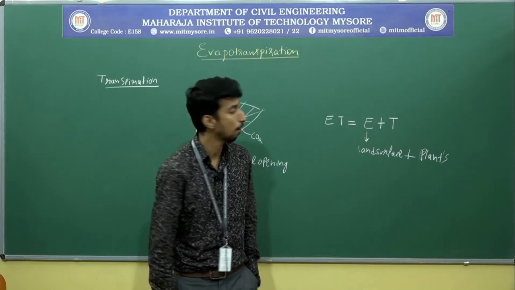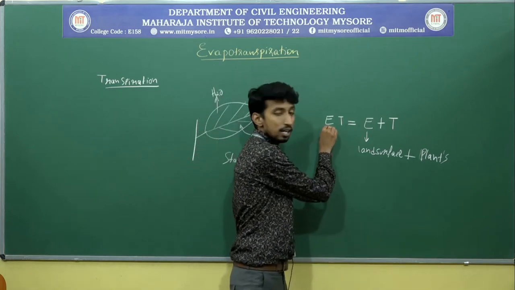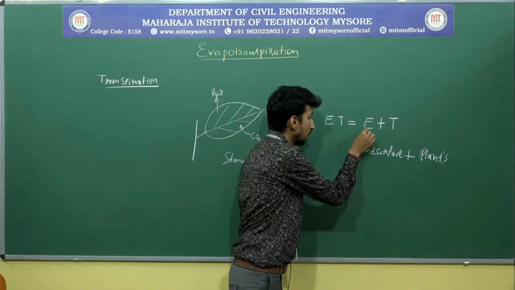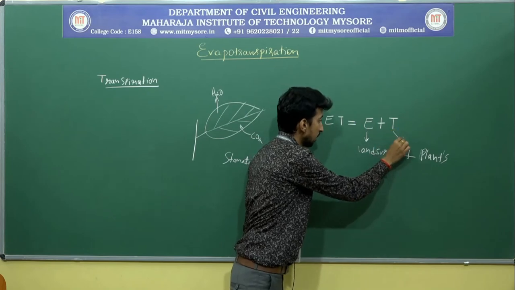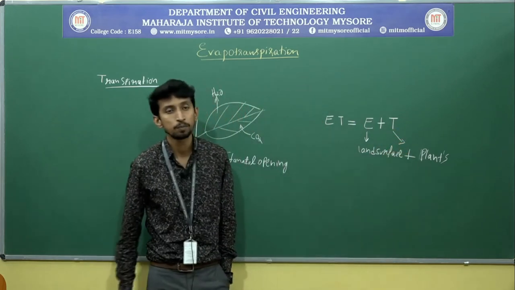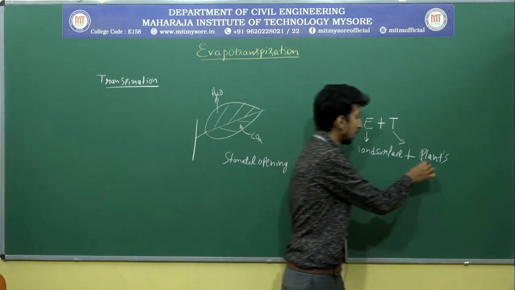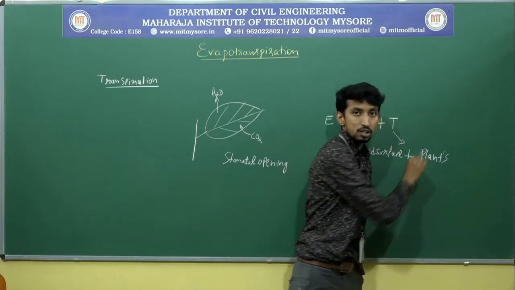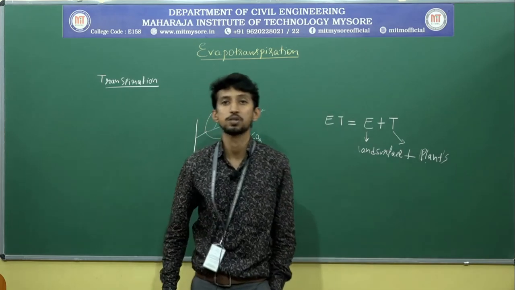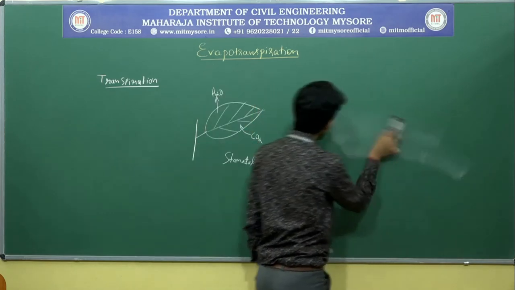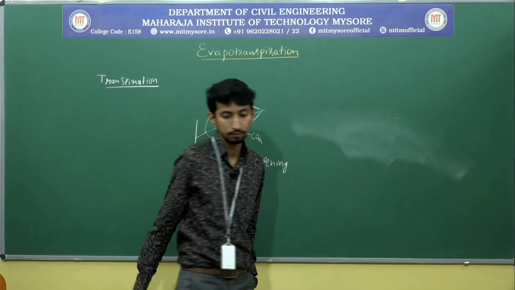Evapotranspiration is a combination of evaporation and transpiration. Now you understand what is evapotranspiration.